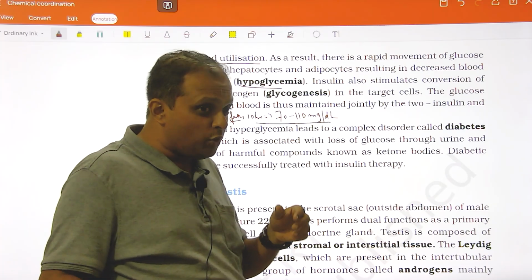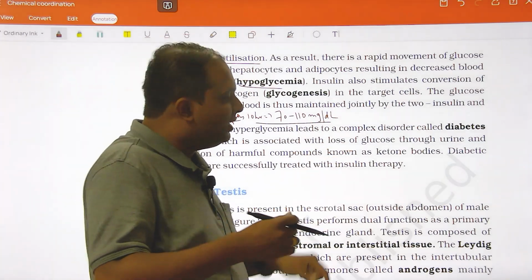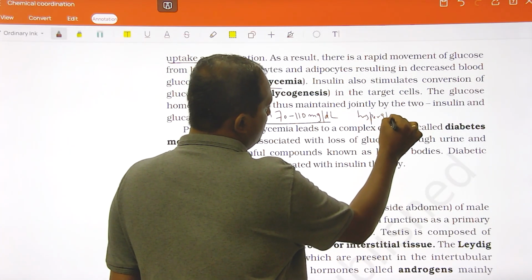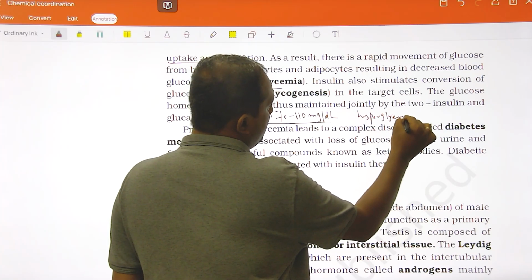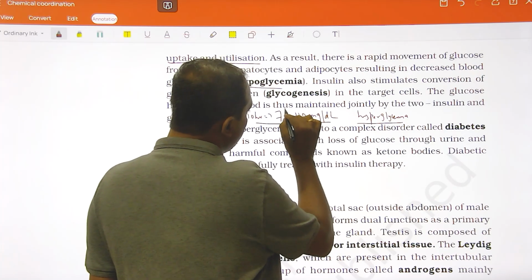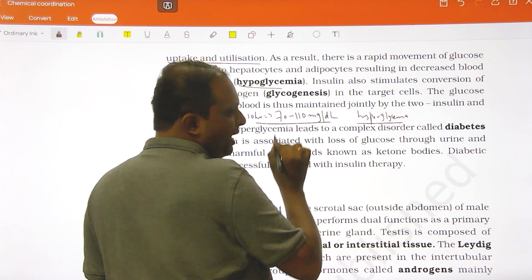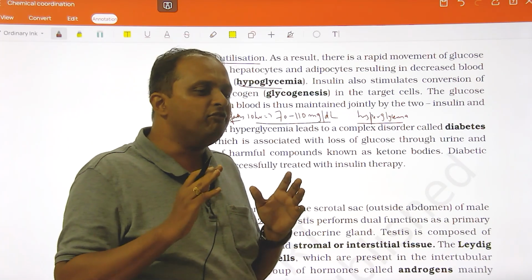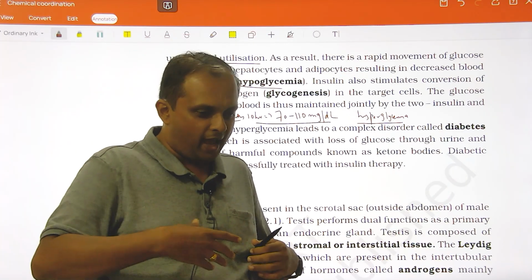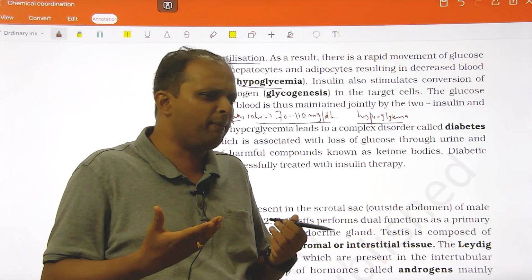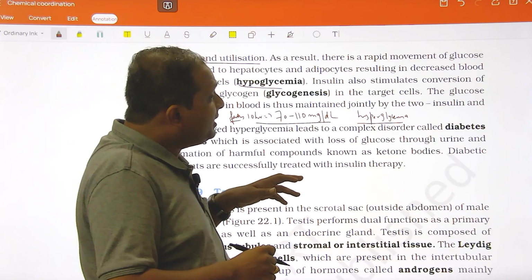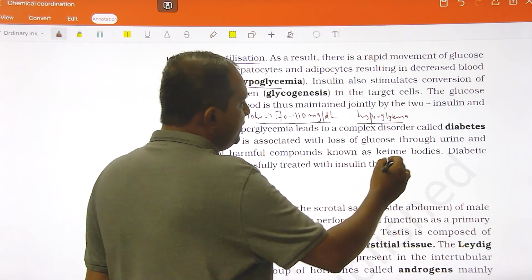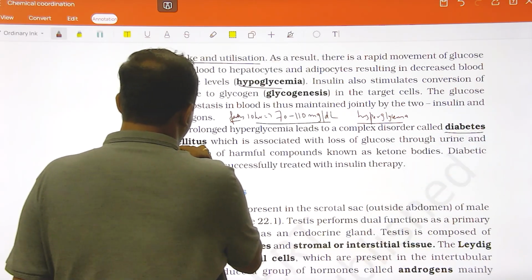So if there is an increase in this level, then it is called hyperglycemia. புரியுதா நான் சொல்றது? Hyper na enna adigam, hyperglycemia. Any elevation in this value is called hyperglycemia. Generally hyperglycemia happens for everyone at some point of time. Say I have sumptuous food, I may be hyperglycemic. But when there is prolonged, consistent hyperglycemia, then that results in a condition called diabetes mellitus.